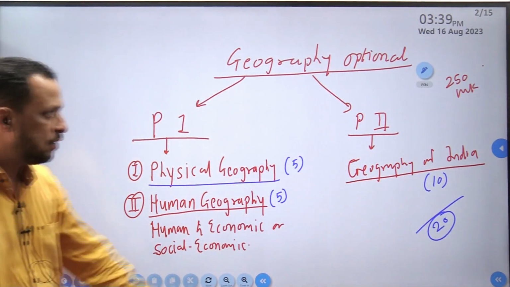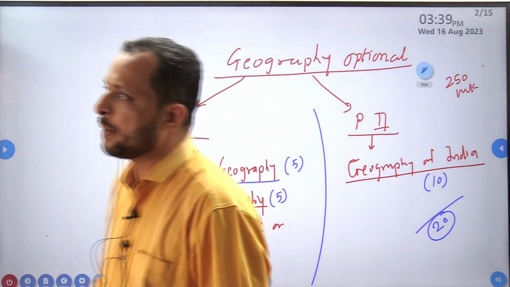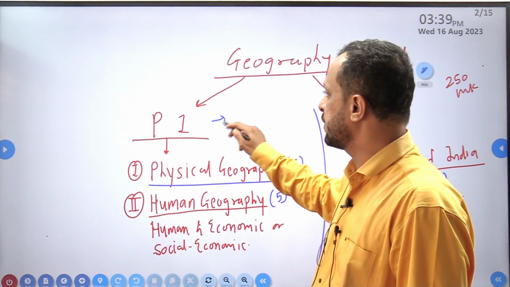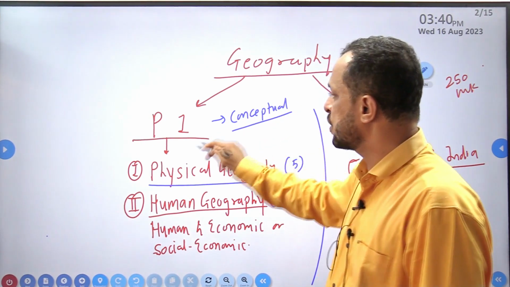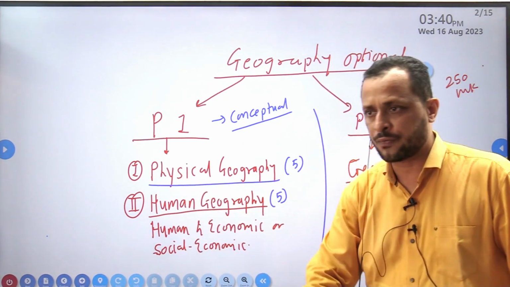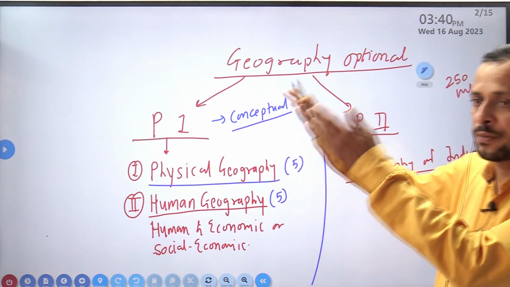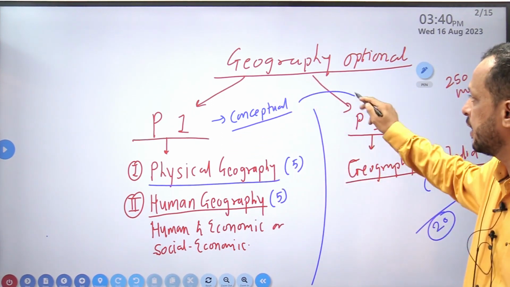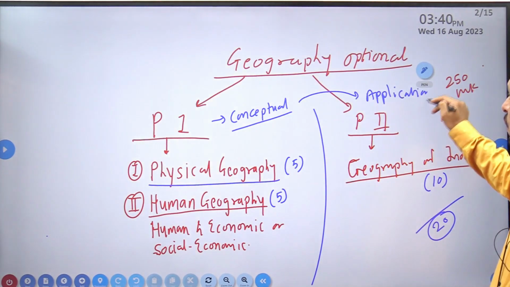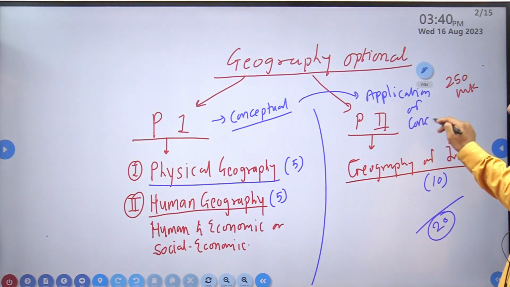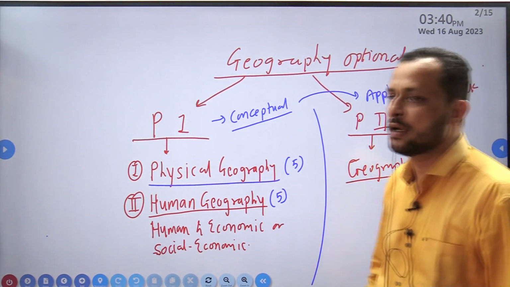Now what is the difference between paper 1 and paper 2? Simple thing: paper 1 is the conceptual part. Hardcore concepts of physical geography and human geography, and the mirror image of those concepts, their application for a region, for India, will be paper 2.